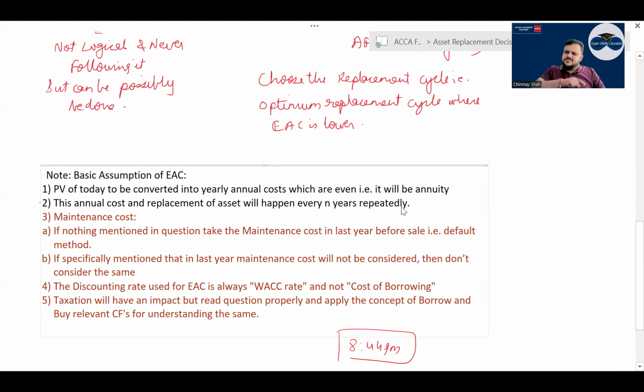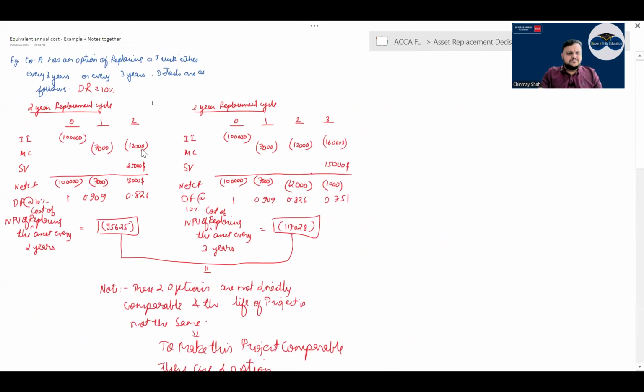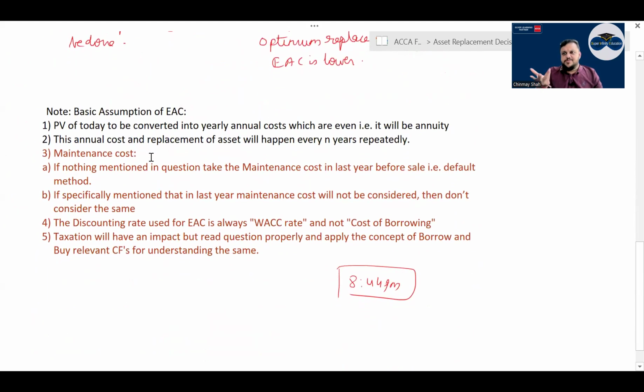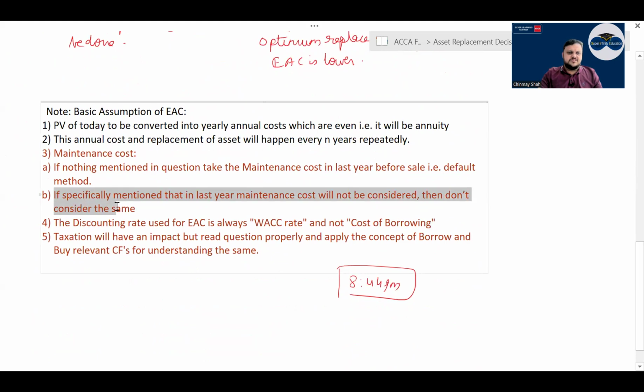It is assumed that this will happen every 4 year, every 3 year, every 2 year. What is happening? Bolo. Things are happening. Then there is maintenance cost. If nothing mentioned, right? Maintenance cost in the last year before sale, that is the default method. Specifically, there are chances that ये maintenance cost होता है ना, this is not done before sale. Generally ऐसा होता है क्वेश्चन में, it is given. If you have practice questions, तो आप देख सकते हो उसमें दिया हुआ है specifically mentioned that in last year maintenance cost will not be considered, then don't consider the same.